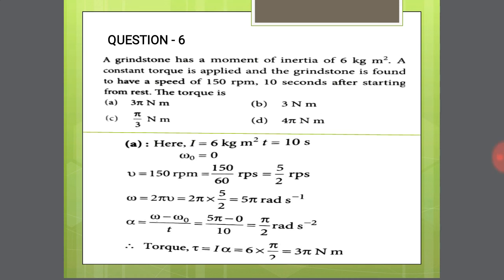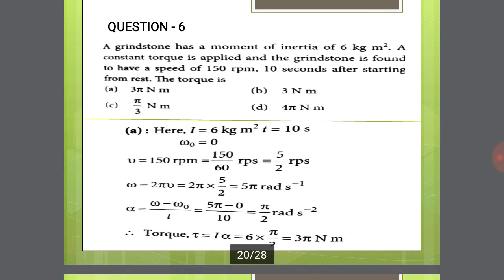Starting from rest means the initial angular velocity omega naught is equal to 0. So I is 6 kg meter square, t is 10 seconds, omega naught is 0.